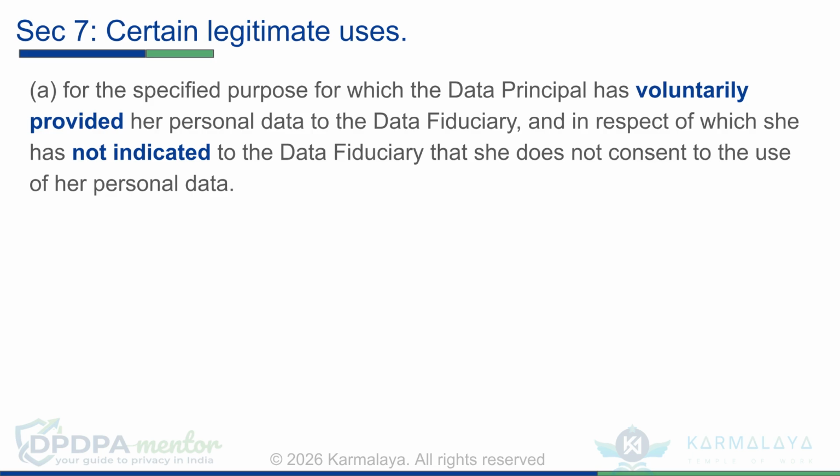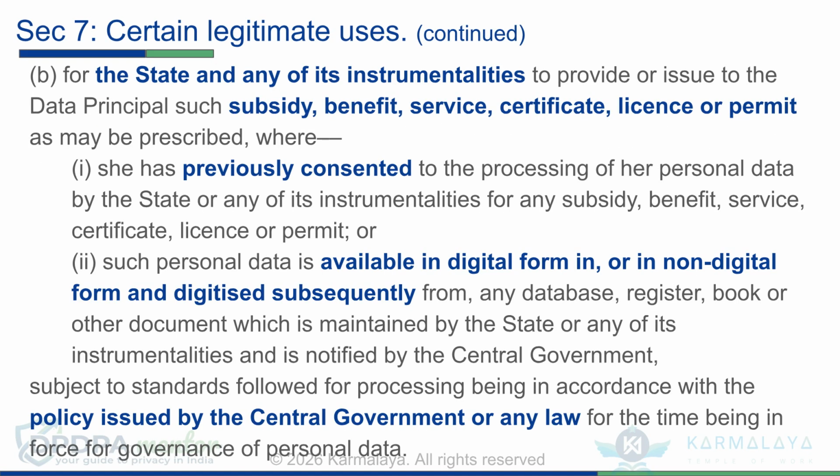Subsection A of Section 7 outlines certain legitimate uses for processing personal data, including data voluntarily provided for a specified purpose, where the data principal has not indicated otherwise regarding its use. Per subsection B, processing is a legitimate use for the state and its instrumentalities to provide subsidies, benefits, or services, provided the data principal previously consented, or the data is available in digital form or subsequently digitized, and processing follows government policy or law.